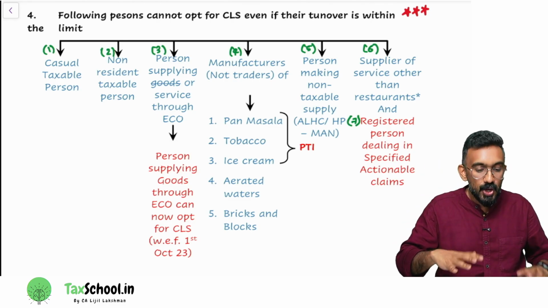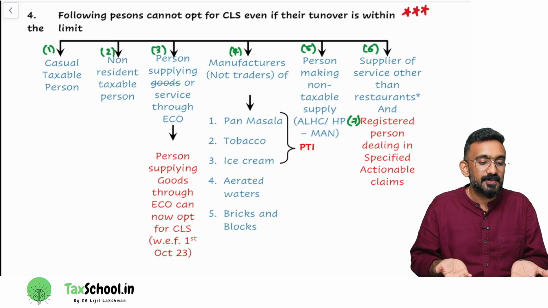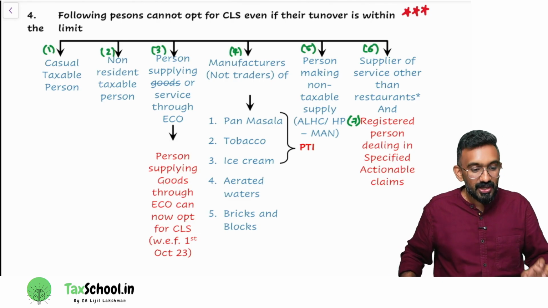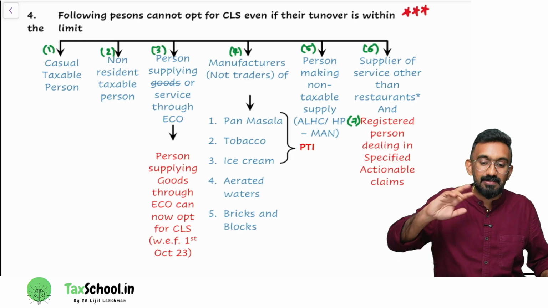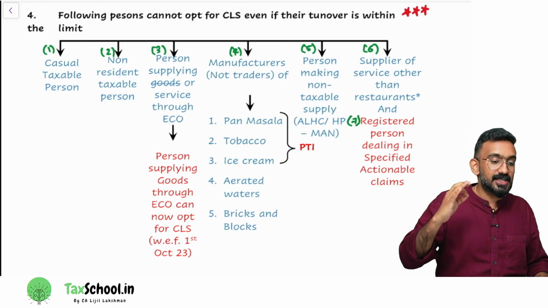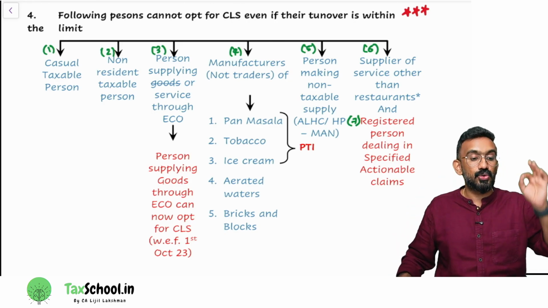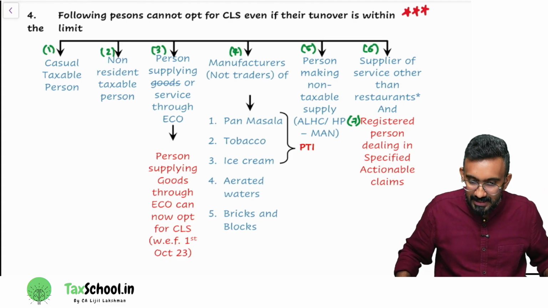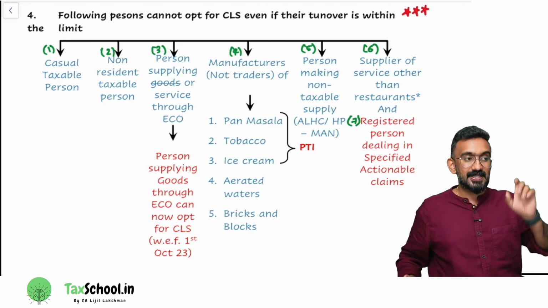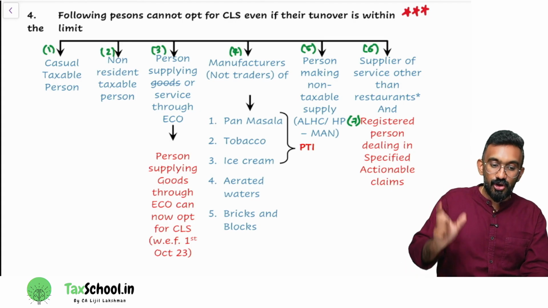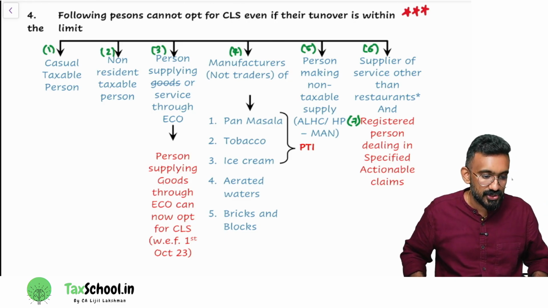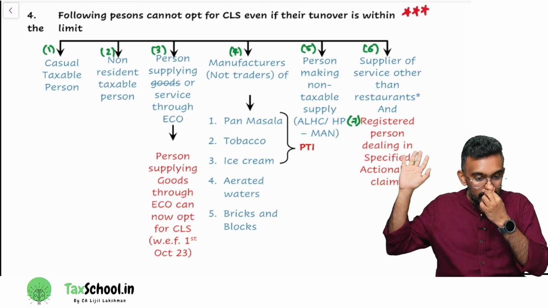In that case, we will take a registration called casual taxable person registration. It comes with a feature called expiry of registration. Up to how many days can he take registration? He can take registration up to 90 days. When I say 90 days, it does not mean all registrations will be for 90 days. It is the number of days that you mention in the registration form or 90 days, whichever is lower. So I can take for 5 days, 10 days, but I can only take up to 90 days.